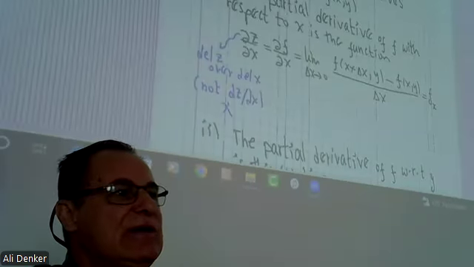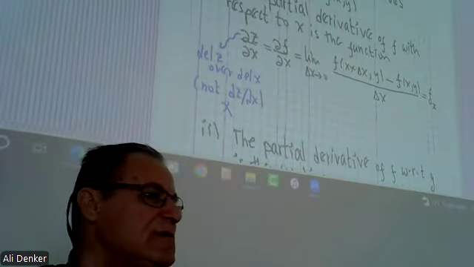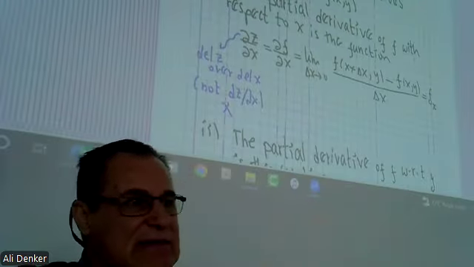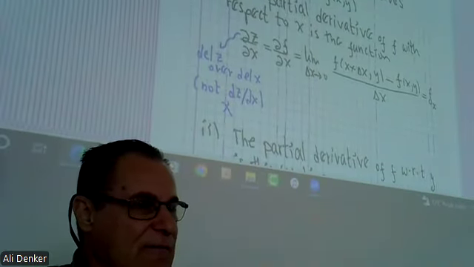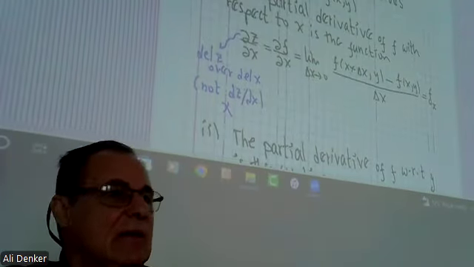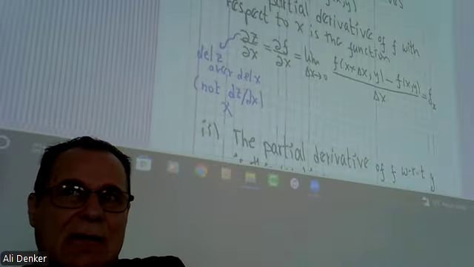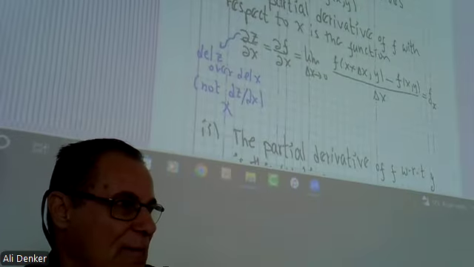You differentiate the function with respect to x, or with respect to y, or with respect to z. With respect to x, y and z stay constant. If you differentiate with respect to y, that means x and z are constant. If you differentiate with respect to z, that means x and y are constant. Okay?